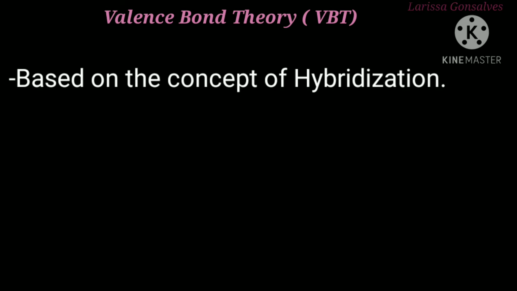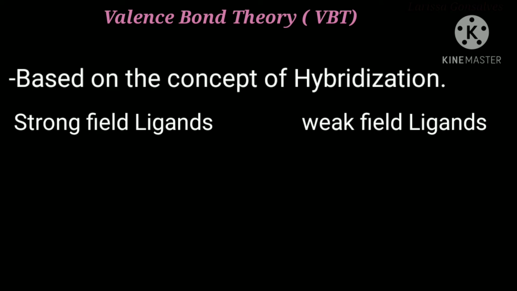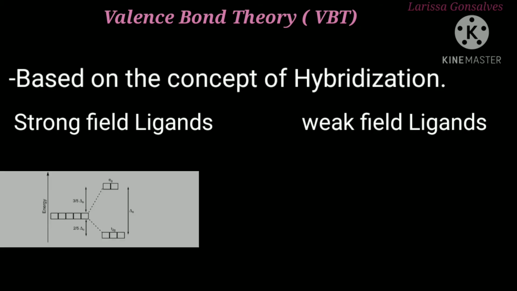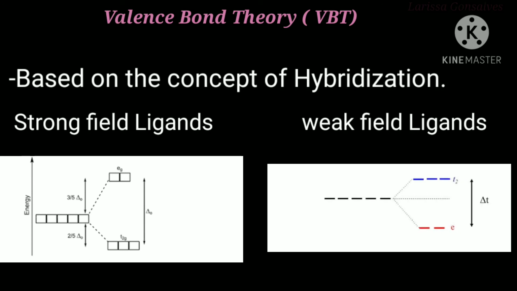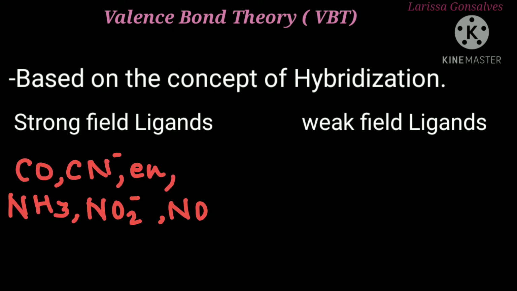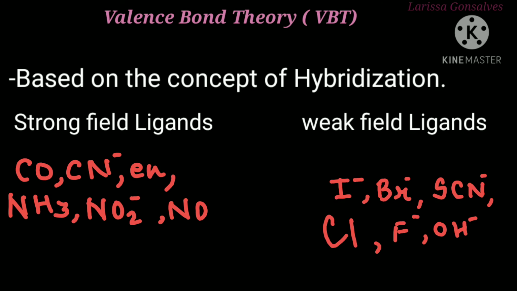We need to have information regarding strong and weak ligands. Now, what are these strong and weak ligands? Strong ligands are those which bring about a large splitting, whereas weak ligands are those which bring about a small splitting. Examples of strong field ligands are the CO group, CN minus group, en that is ethylenediamine, NH3 that is the amine group, NO2 minus and NO. The weak field ligands are I minus, Br minus, SCN minus, Cl minus, F minus and OH minus.